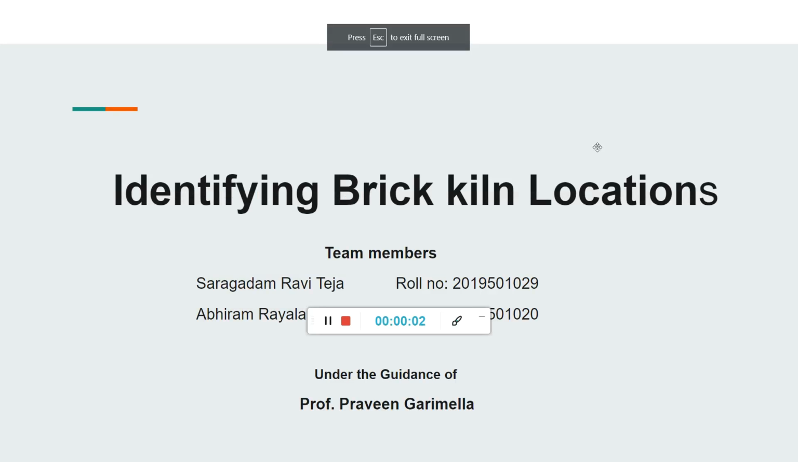Hello all. Today we would like to discuss the project we have been working on in the past few months. The project is identifying brick-lane locations from Sentinel-2 imagery. The team members who have been working on this project are Sarkadam Raviteja and Abhiram Raila.